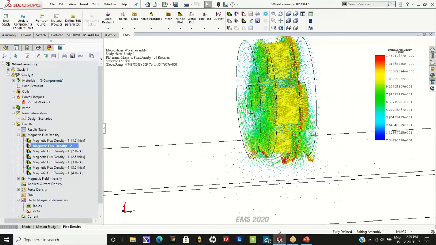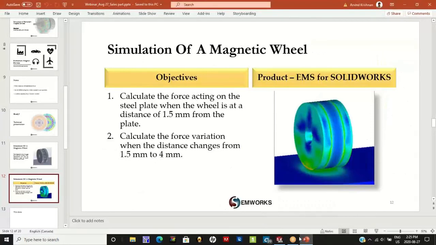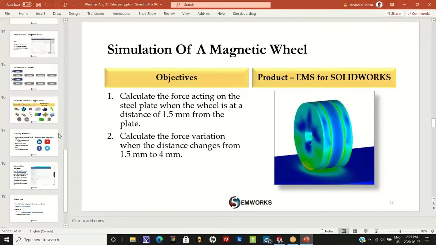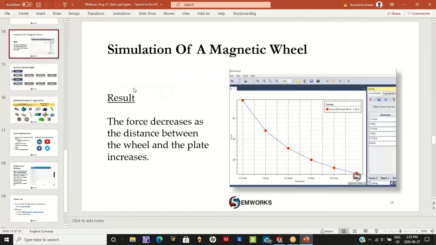So as a recap, let me get back to my PowerPoint. As a recap, we saw the simulation of a magnetic wheel using EMS for SolidWorks. We saw how you can take one particular design and study forces and the flux distribution for that design.